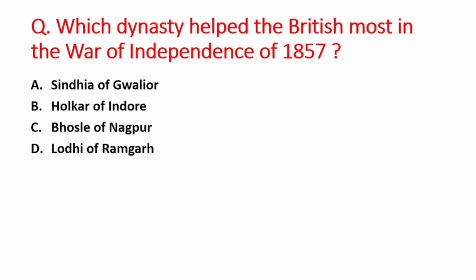Next question is, which dynasty helped the British most in the War of Independence of 1857? A option is Scindia of Gwalior, B option is Holkar of Indore, C option is Bhonsle of Nagpur, and D option is Lodhi of Ramgarh. So right answer is option A, that is Scindia of Gwalior.